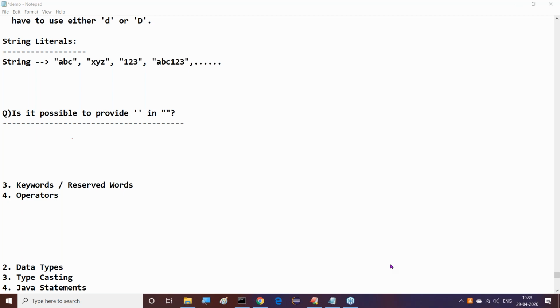If I create a string object and keep any data in it, the data is fixed. Even if you try to modify it, the data will not get modified, but the modified data will be stored by creating another new string object. That's why it is called immutable. Right, so that's the meaning. Then don't think much about it. It will be covered in string manipulations. We require some basic awareness of Java, then only it is possible there.